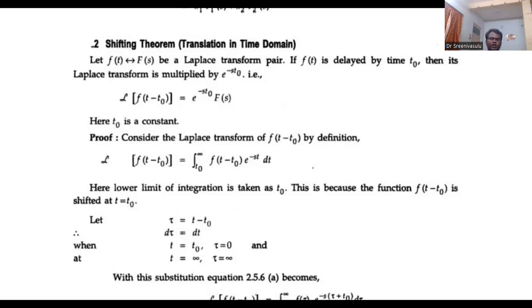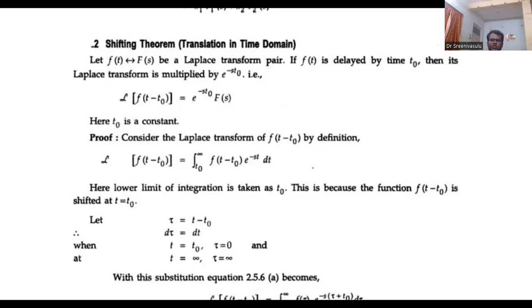Now, if you apply the Laplace transform for this, the Laplace transform of f of t minus t naught is equal to integral 0 to infinity f of t minus t naught into e power minus st into dt. Here the limits are for t and there is a t minus t naught.